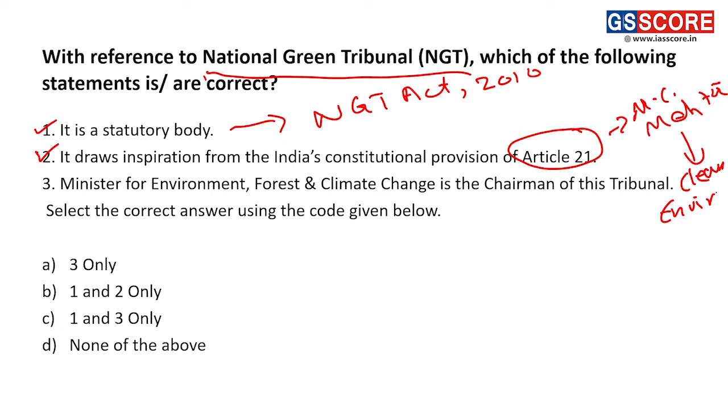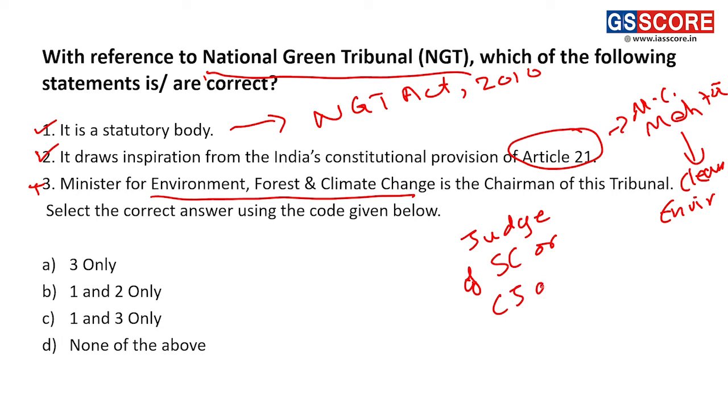Third statement, the Minister of Environment, Forest and Climate Change is the chairman of the tribunal. Not at all. A former judge of the Supreme Court, a judge of the Supreme Court, or the Chief Justice of a High Court. Only they are eligible to become chairperson of the National Green Tribunal. Here they are asking us to find the correct statements. So correct statements are 1 and 2. Our answer therefore will be B.